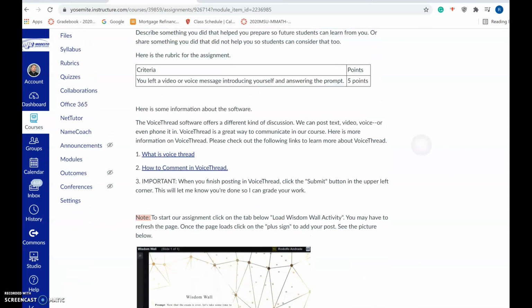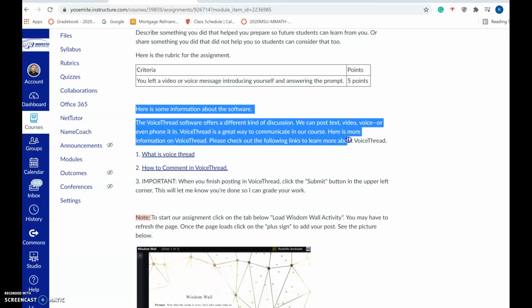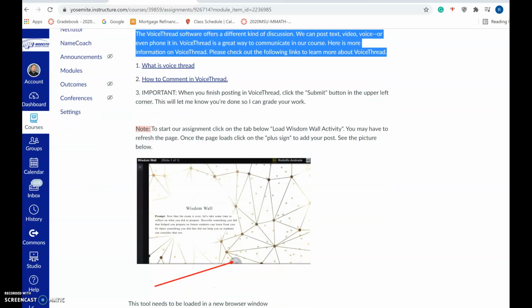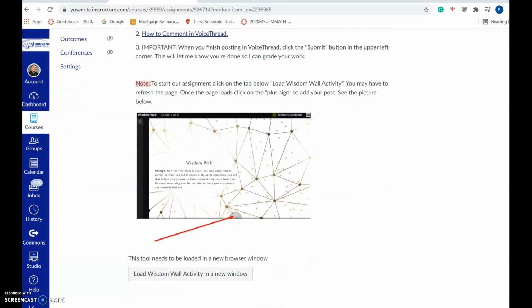I left in here parts of the actual software, a little bit of information about how to use VoiceThread, and then also what I did on the previous assignment. I left them the picture of where to add their comments just in case they forgot about their first activity. And this is what it looks like once we actually load it.